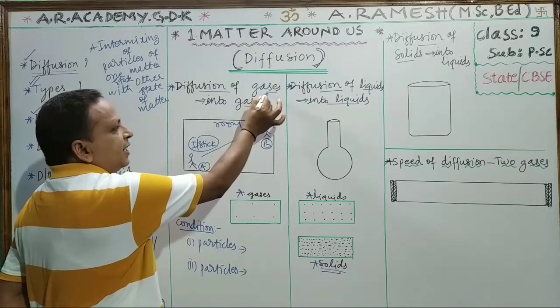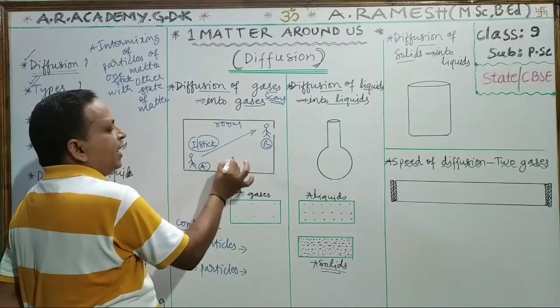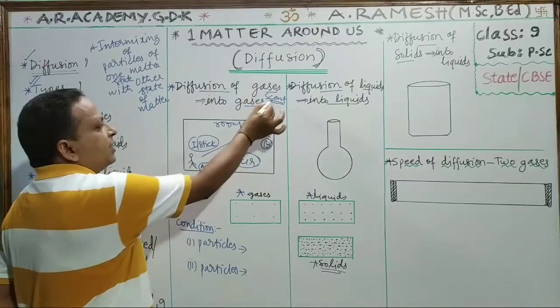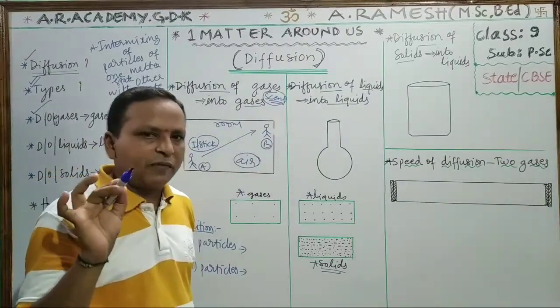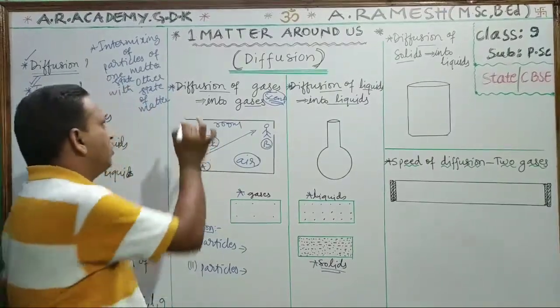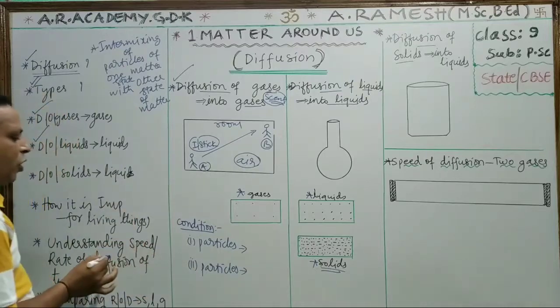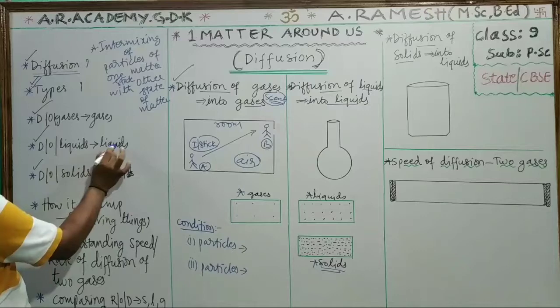Here the fragrance is a gas, and in the room there is air. Into the air particles, the scent particles are entering and reaching our nose. So this is diffusion of gas into gases. Then we will go to diffusion of liquids into liquids.